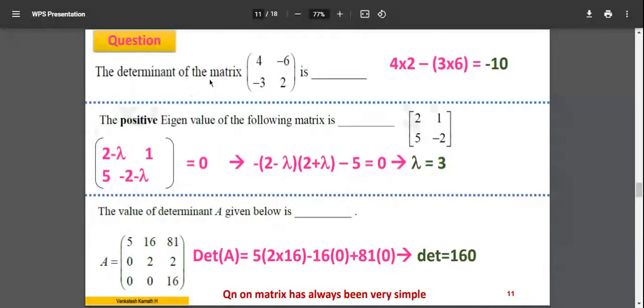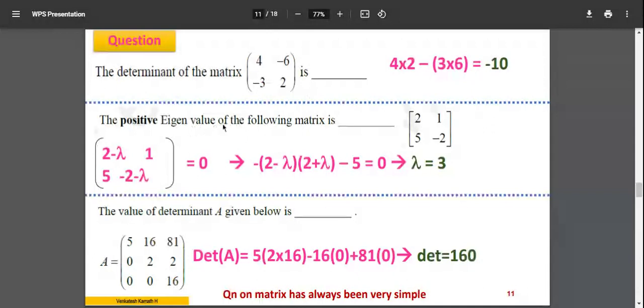So the determinant of the matrix 4, -6, -3, 2 is how much? Determinant. The most basic question you can have here is this one. From the complication point of view, lesser than this is very difficult to have. This is the easiest question of all you can have. 4 into 2, 8, minus of -6 into -3. Right, both are plus anyway. 6 into 3, 18, that is -10. So the determinant of the matrix is -10. All right, so you can have objective type or any other questions on this.